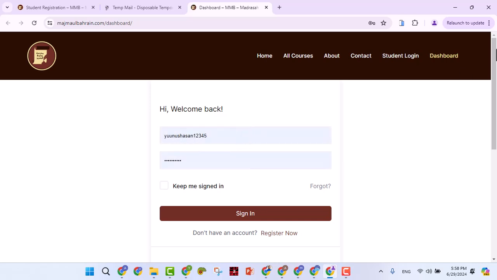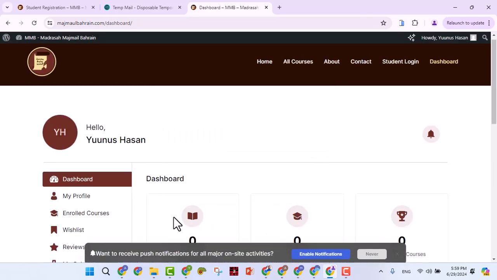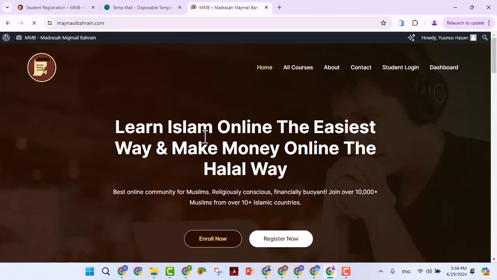Then I should log in. Because I saved it, it has already entered it here. Yunus Hassan, that's my username, then my password is already there. So you just enter it. You can click on this, keep me signed in, so that you're going to be signed in every time. You can see, now I'm in my dashboard, I've already registered. So you come back to home, you can just click on our logo, or home, anyone.